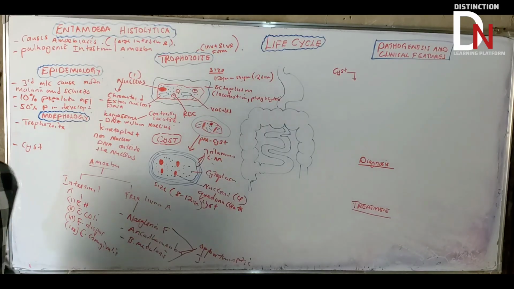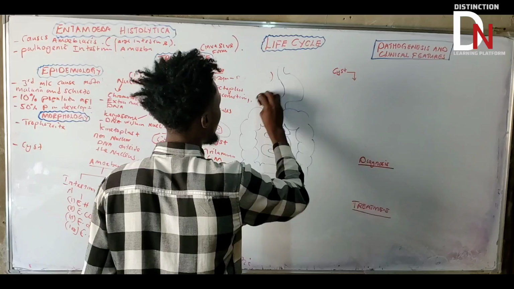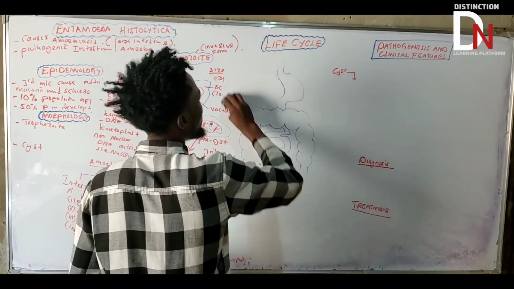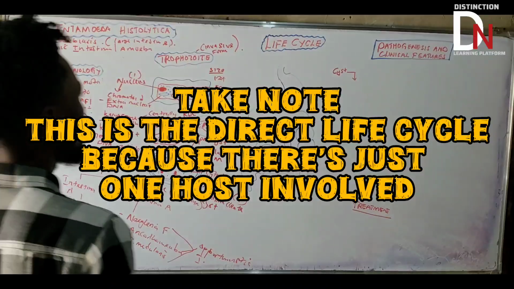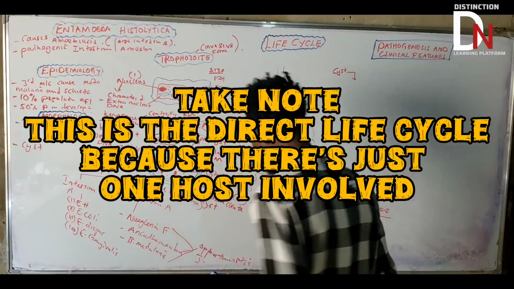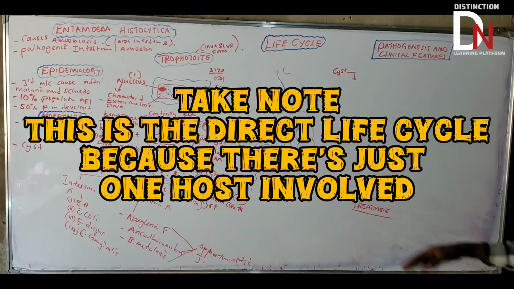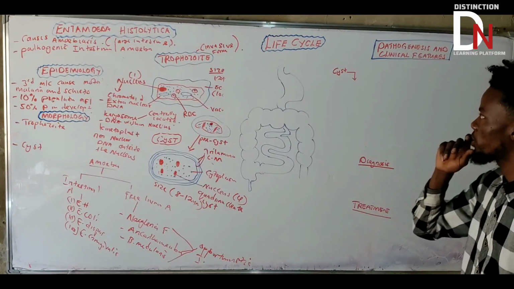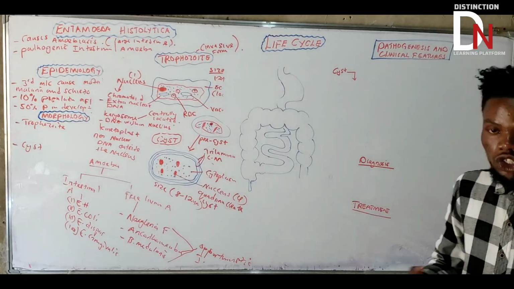Now let's go to the important part. What is the important part? The life cycle. Let's talk about it now, so that we fully understand everything that I've talked about. The life cycle of what? Entamoeba histolytica. So now, the first important thing is that you need to understand the infective form of this Entamoeba histolytica.